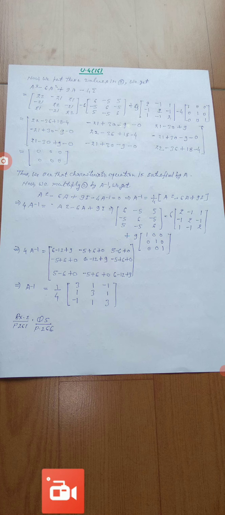3, 1, minus 1 in the first row. Similarly in the second row 1, 3, 1, and the third row as minus 1, 1, 3. So this is the value of 4A inverse. Now A inverse is equal to 1 by 4 times the matrix 3, 1, minus 1; 1, 3, 1; minus 1, 1, 3. So this is your A inverse, and these are very important questions, so do them yourself, and you can solve them very easily.